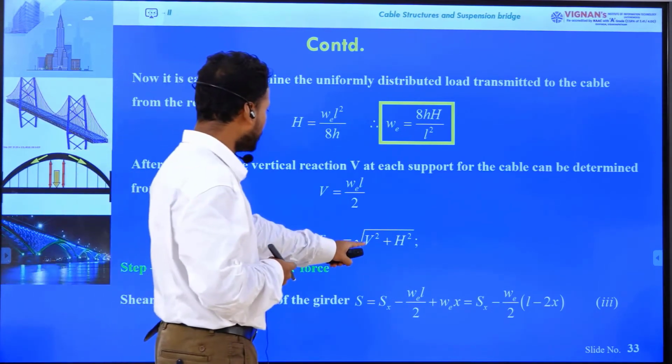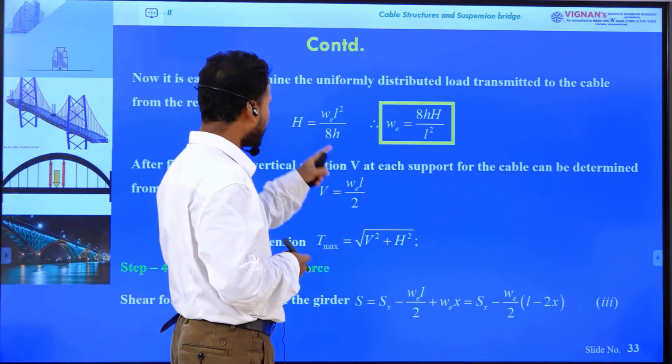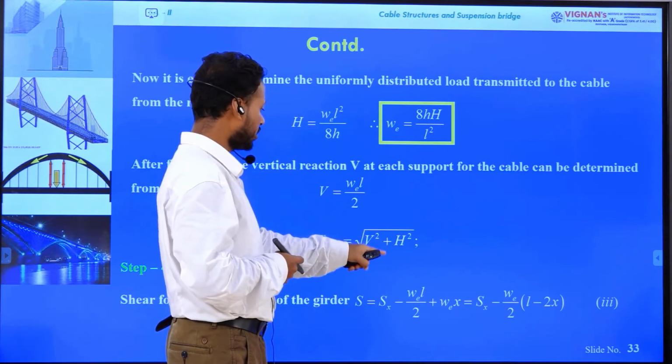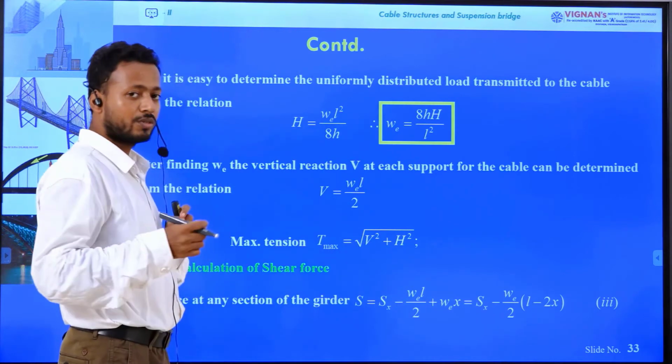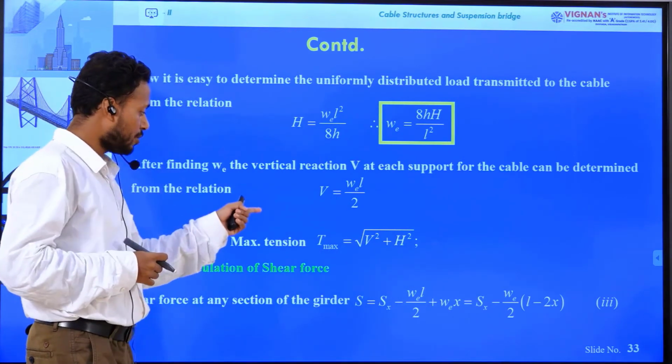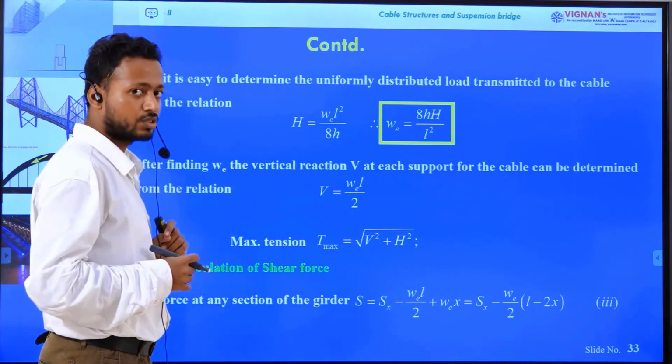In the place of V we can put WL by 2 and in the place of H we can put WL square by 8h. So in this way we can calculate the maximum tension Tmax equals under root V square plus H square, right?